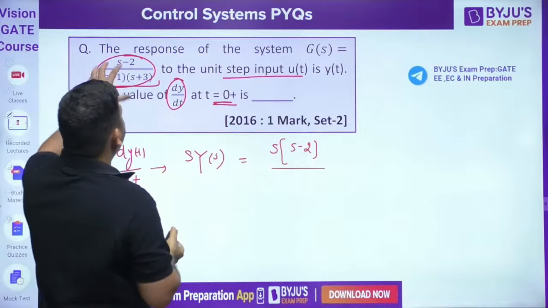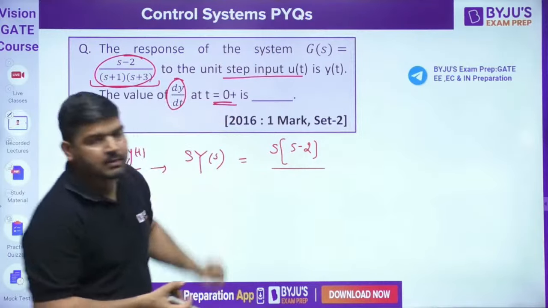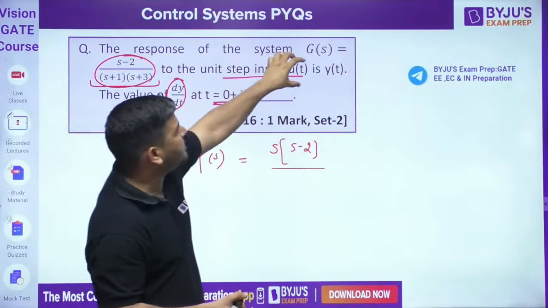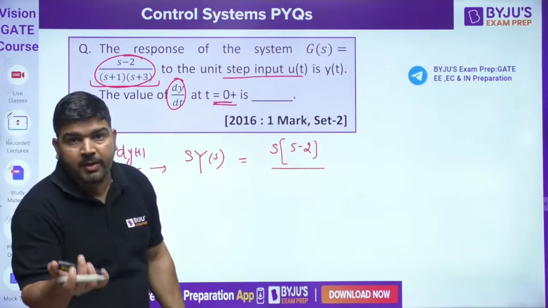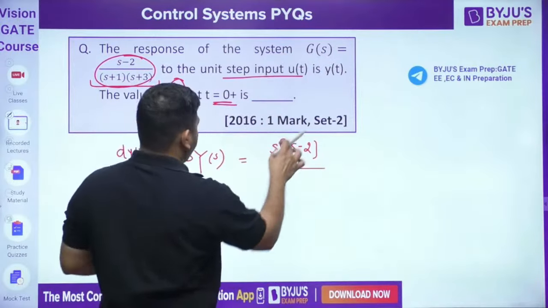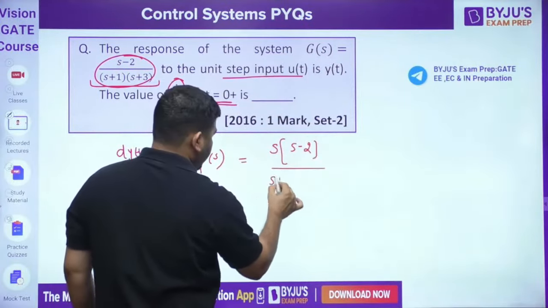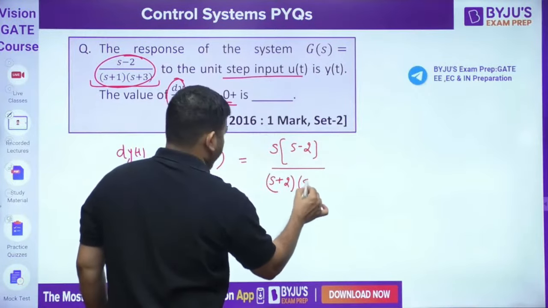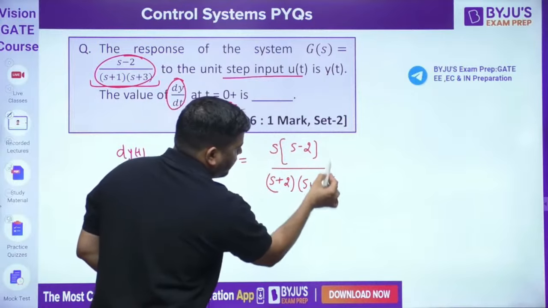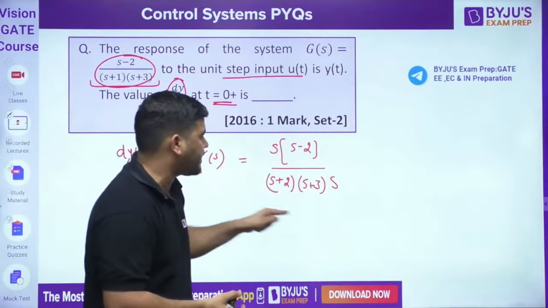YS is GS into 1 by S. This is YS, no? Because this is the system and the input is UT, which in Laplace domain is 1 by S. So YS is this GS, S minus 2 divided by S plus 2 into S plus 3, into 1 by S. So this is my YS.